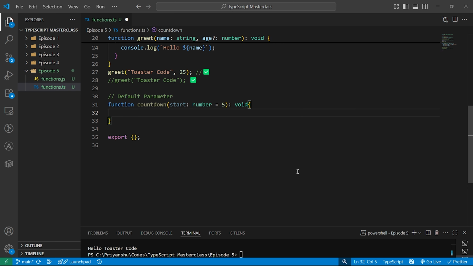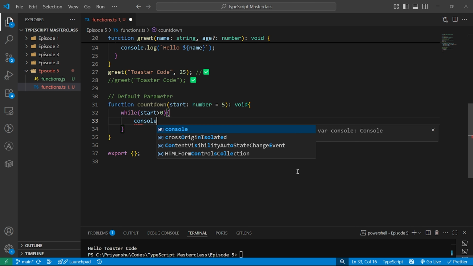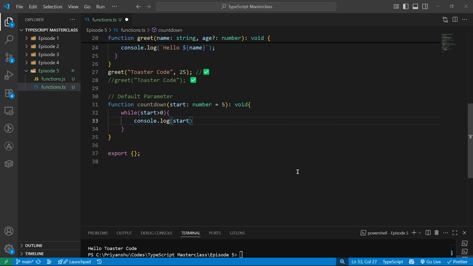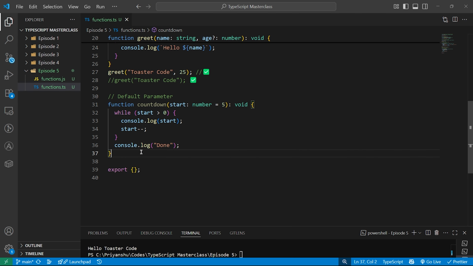And I will do while start is greater than 0, what should we do? console.log start. Fine. And then let's do start minus minus, otherwise it will be an infinite loop. And after this, let's print done. Fine, this is a basic function.